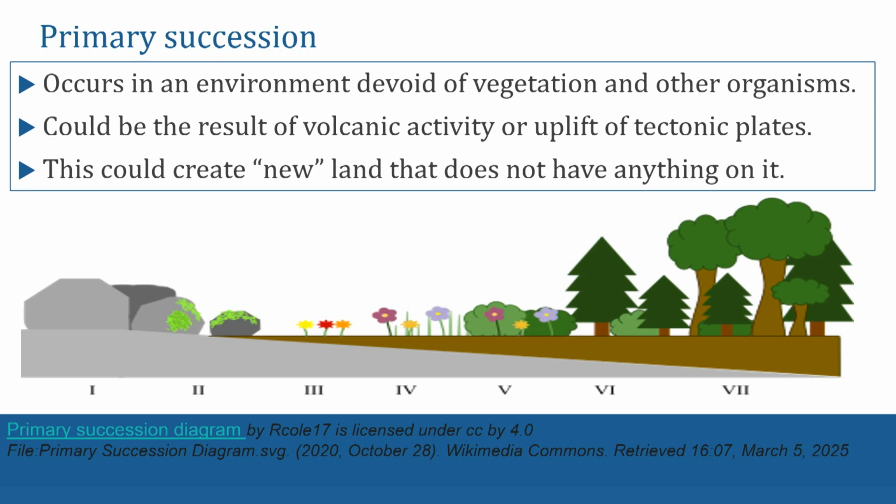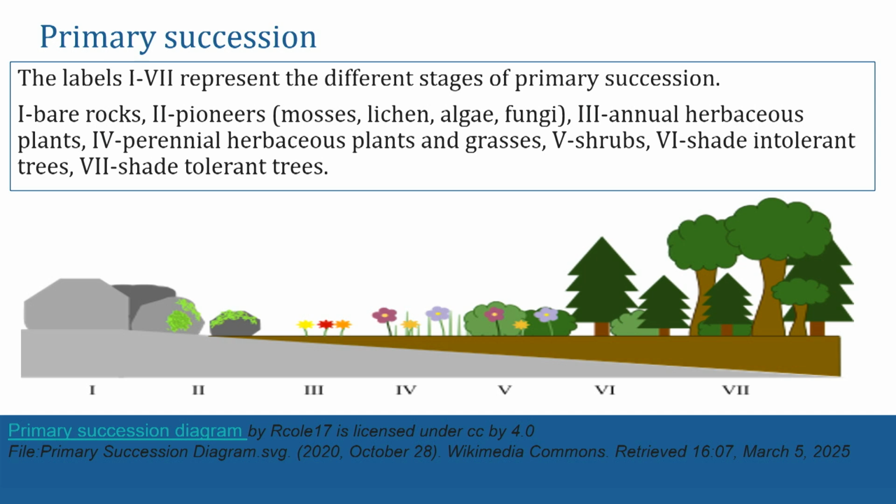Let's start way over there on the left-hand side, and then we'll work our way over to the right-hand side. And I'll use this picture to explain it a little bit. So imagine you have some uplift or a volcano erupts and makes new land once that lava cools. This is the process of how the plants would change over time. We would start off with that bare rock. There's really no soil here. The rocks are all intact and they need to be broken down.